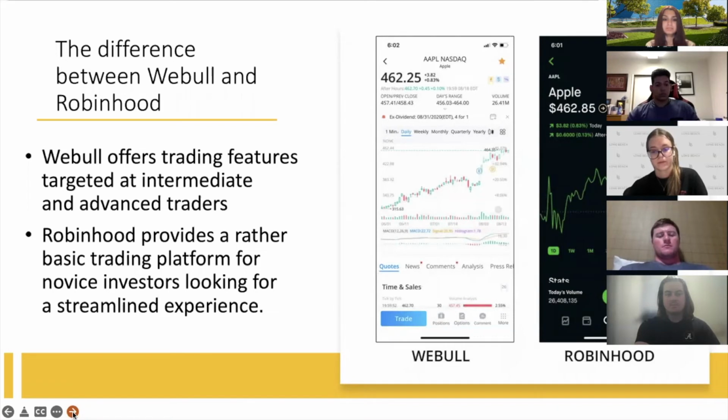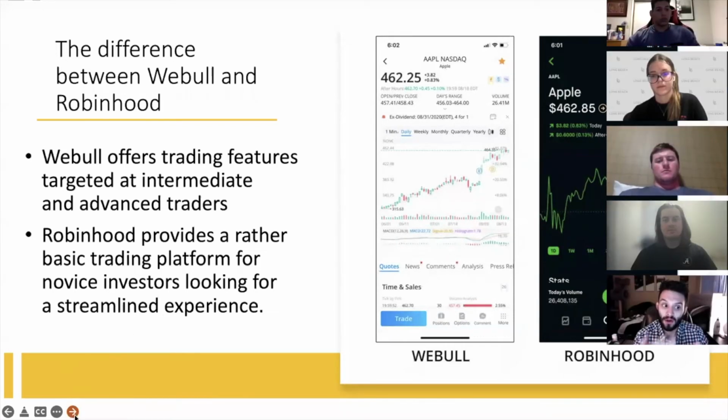Thank you, Alec. The biggest difference between Webull and Robinhood is that Webull offers trading features targeted at intermediate and advanced traders. Robinhood provides a basic platform for beginners and novice traders. As you can see in the example here, the Robinhood example is much more streamlined, monotone, less intimidating. Webull offers more statistics, different levels of daily, weekly, quarterly performance, and has more news, comments, analysis that is just features that Robinhood doesn't offer.